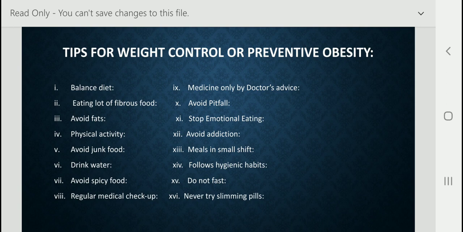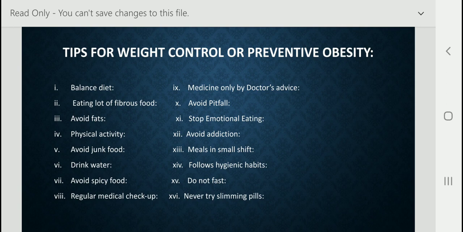Medicine only on doctor's advice. So you know that we should take medicine only on the doctor's advice. We should not take any kind of medicine without the advice of the doctor. It can also be injurious to our health. So we should consult an expert doctor and follow the prescription in case of health problem, disease, illness, weakness, etc.